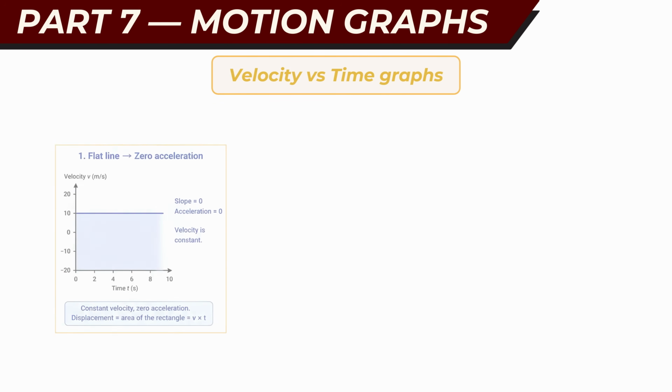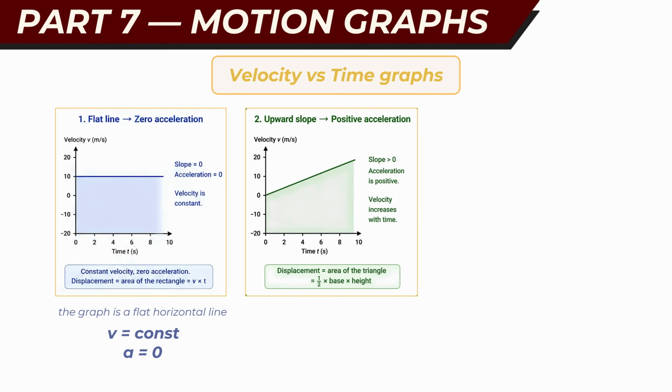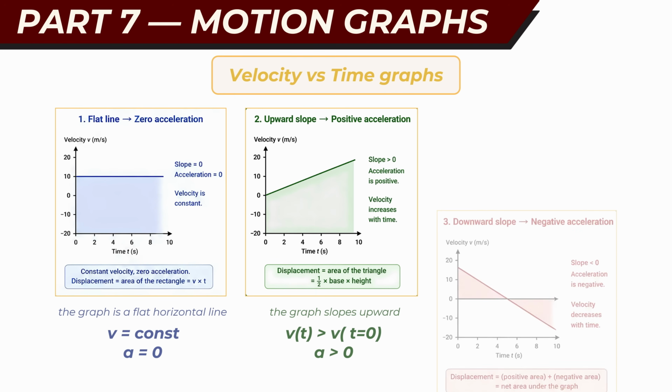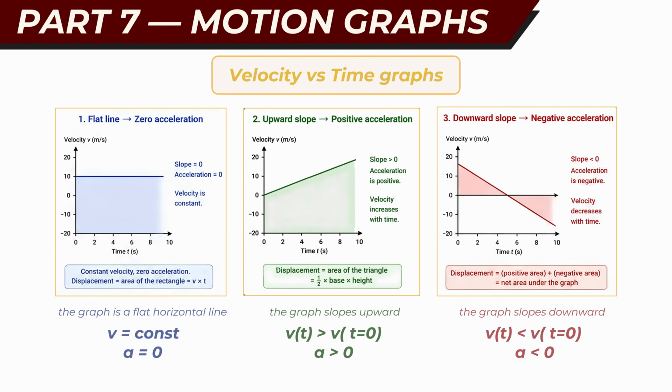If the graph is a flat horizontal line, it means the velocity is constant and the acceleration is zero. When the graph slopes upward, the velocity increases with time, indicating positive acceleration. On the other hand, if the graph slopes downward, the velocity decreases, which corresponds to negative acceleration.